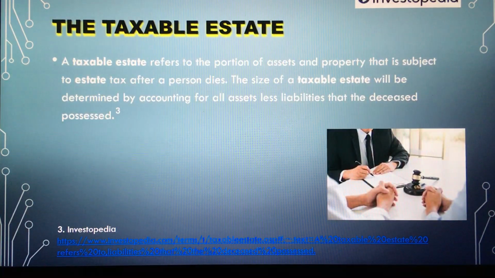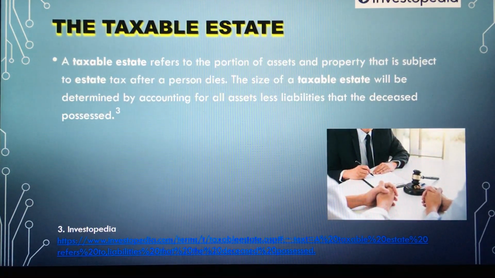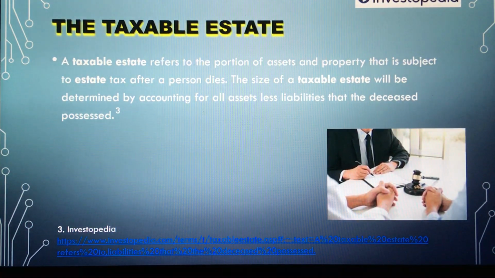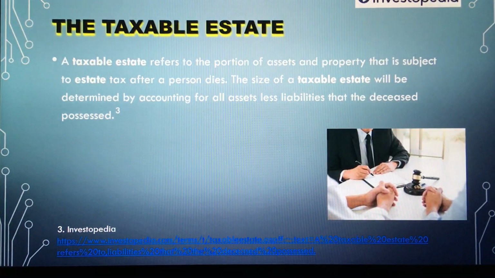The taxable estate. A taxable estate refers to the portion of assets and property that is subject to estate tax after a person dies. The size of a taxable estate will be determined by accounting for all assets less liabilities that the deceased possessed.